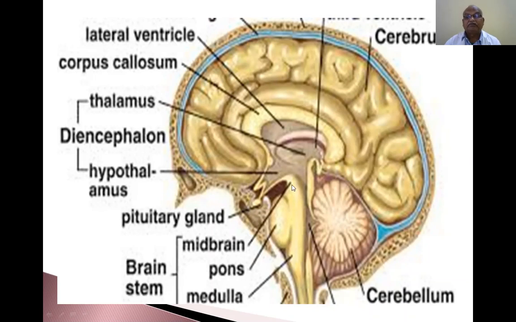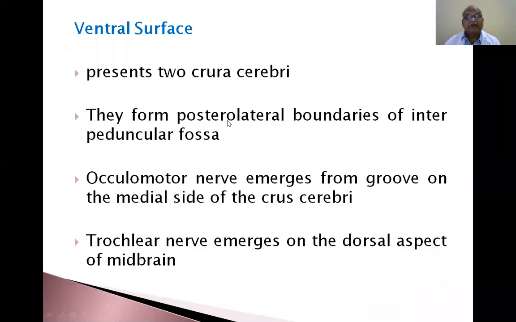Now it presents two crura cerebri. They form the posterolateral boundaries of the interpeduncular fossa. The oculomotor nerve emerges from the groove on the medial side of the crus cerebri. Here you have to recollect your previous chapter on the brainstem.